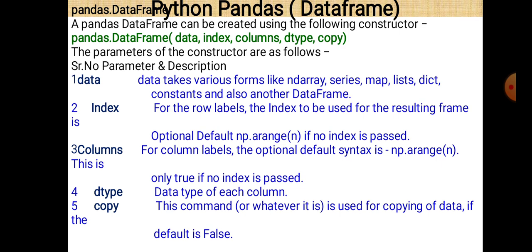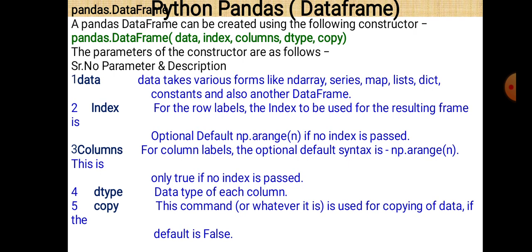Next is how to create a data frame using Python pandas. A pandas data frame can be created using the following constructor. A constructor is basically a function. So pandas.DataFrame with data, index, columns, dtype and copy. These are the 5 different parameters passed within the data frame: data, index, columns, dtype and copy.